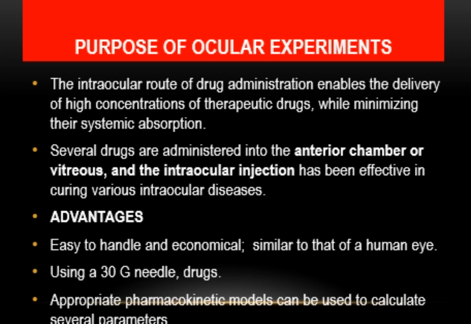We can just use the dropper, or we can use any needle of 30G. Another important thing is that appropriate pharmacokinetic models can be used to calculate several parameters. We can also use it for pharmacokinetic determination of the drug.